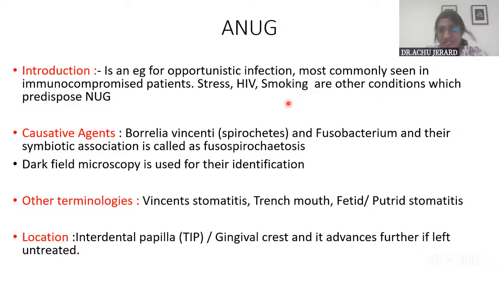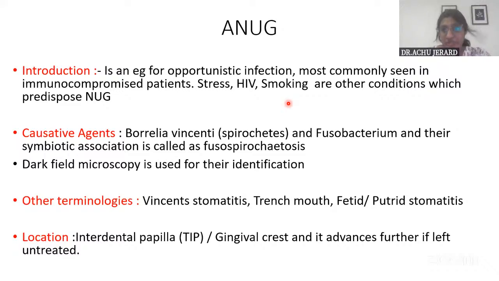Then the causative agents. So that title you have to give and highlight it, and then write it. What are the organisms that are the primary causative agents? Borrelia vincentii and Fusobacterium are the major organisms which cause ANUG, and these organisms can be identified by dark field microscopy. Then the other terminologies, which include Vincent stomatitis, trench mouth, and fetid or putrid stomatitis.